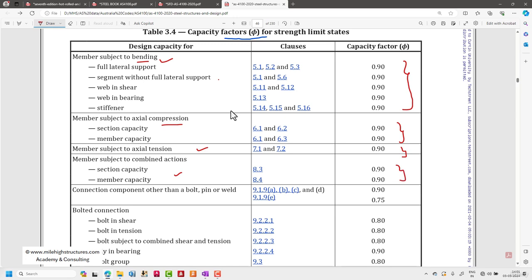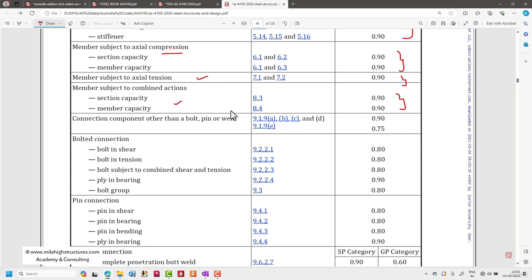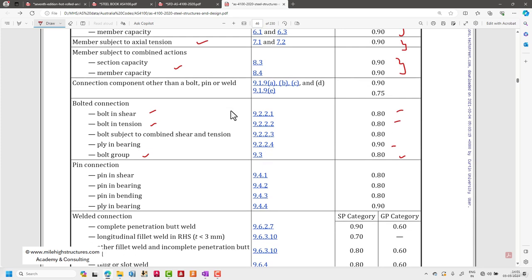For bolted connections, for bolt in shear and tension, it is 0.8. For bolt groups, it is again 0.8, except for ply in bearing, it is 0.9. For pin connections also, it is 0.8 for the majority of cases, except for ply in bearing, it is 0.9.